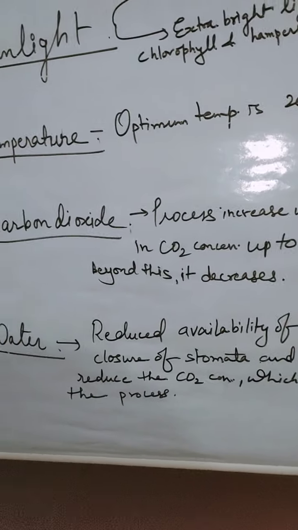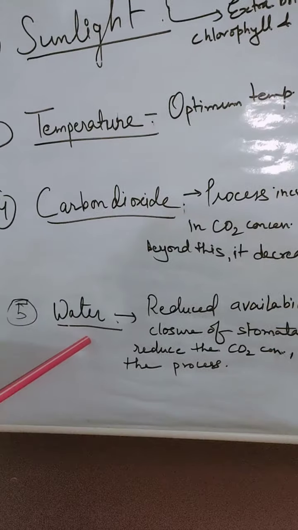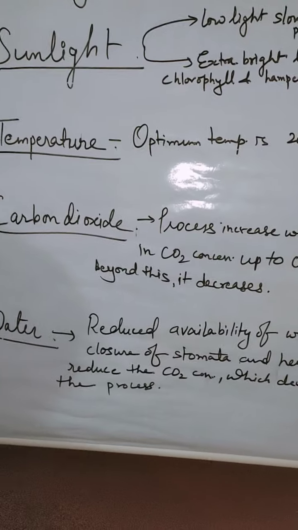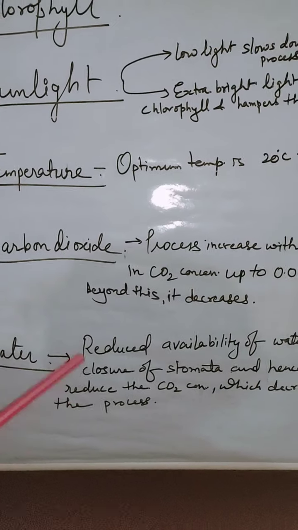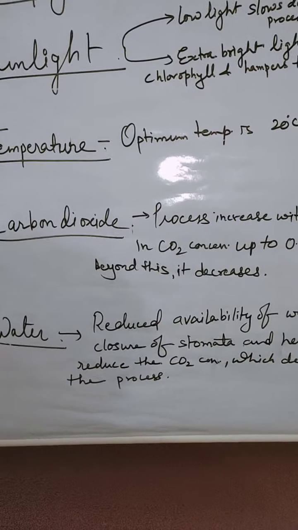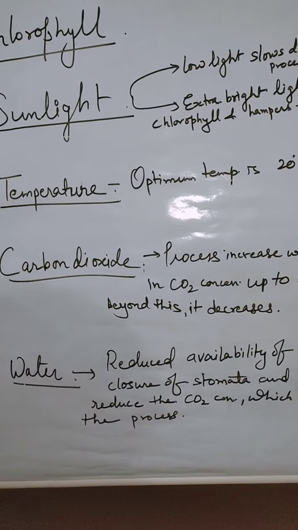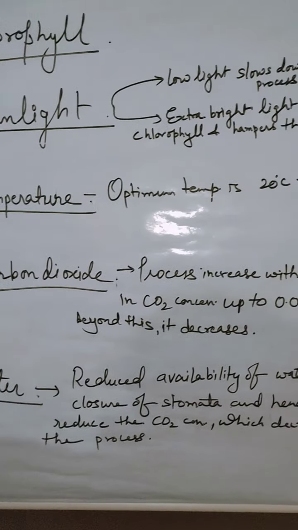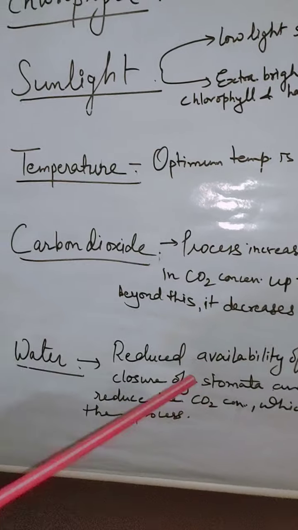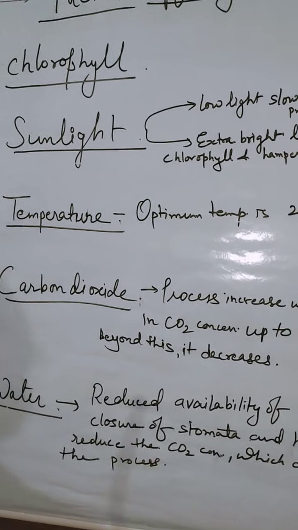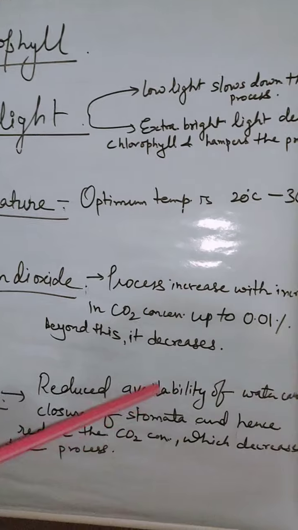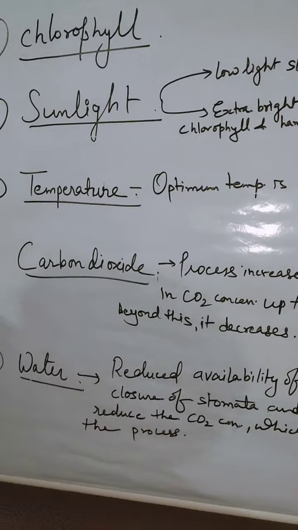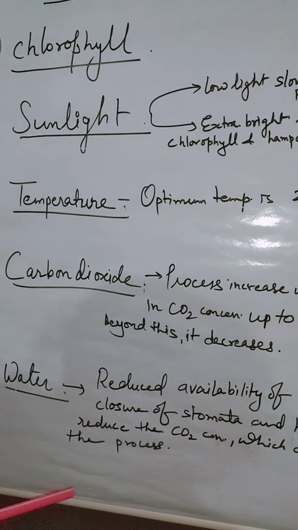The last factor which affects this process is water. When the water is in proper amount, the process occurs properly, but when the availability of water decreases, it causes closure of stomatal cells. As we have studied in class 9th, stomata help in exchange of gases, taking in carbon dioxide and releasing oxygen.